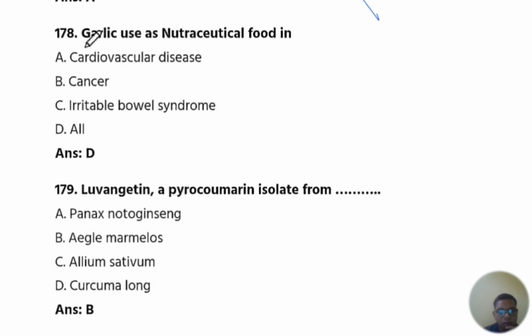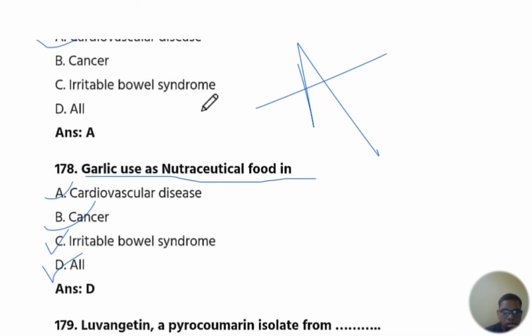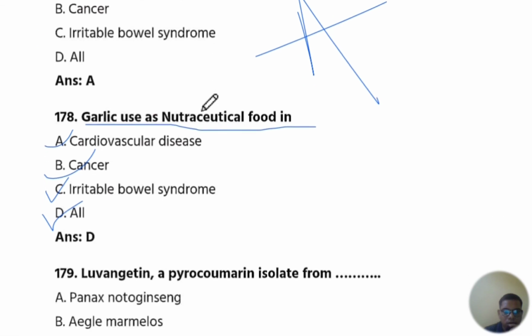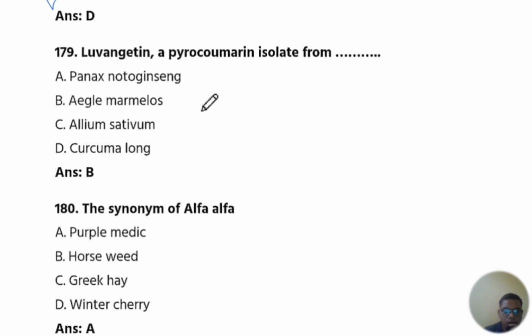Next is garlic used as nutraceutical food in. The answer is D, all. A is cardiovascular disease and B is cancer and C is irritable bowel syndrome. Okay. The next question number is 179 question number. Lowangitin and paracoumarine isolated from blank. The answer is Aegle marmelos. The answer is B.